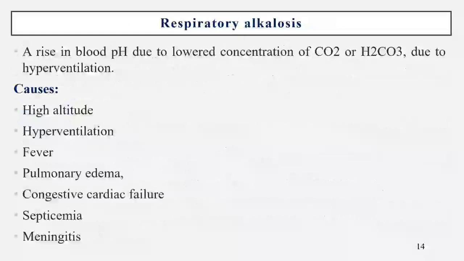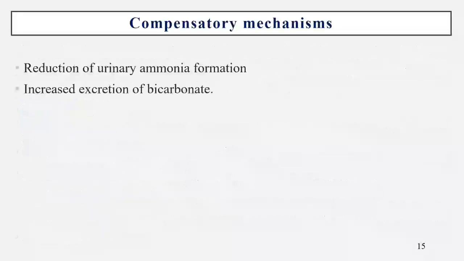Causes of respiratory alkalosis are high altitude, hyperventilation, fever, pulmonary edema, congestive cardiac failure, septicemia and meningitis. These are the causes for respiratory alkalosis. Respiratory alkalosis is compensated by reduction of urinary ammonia formation and increased excretion of bicarbonate.